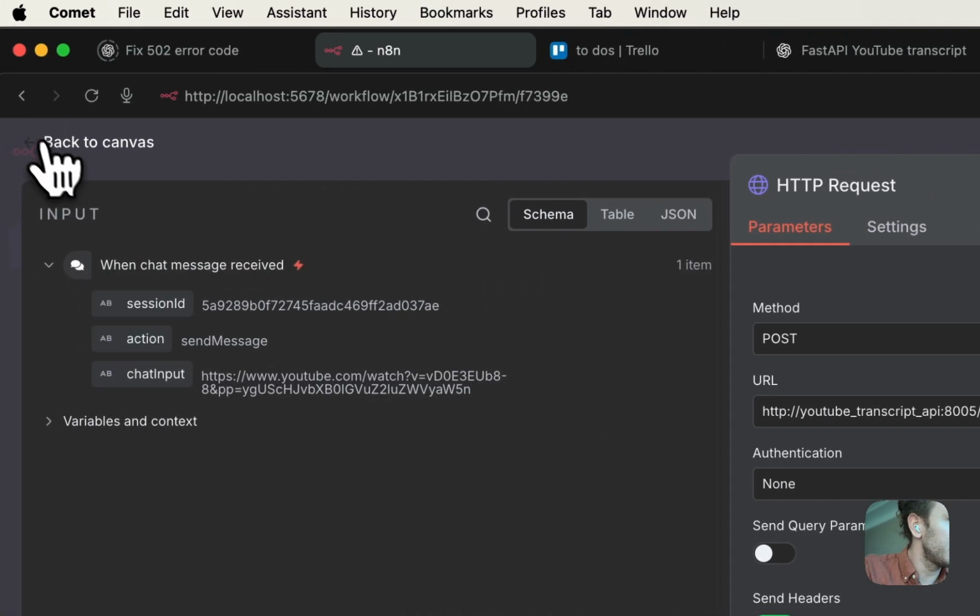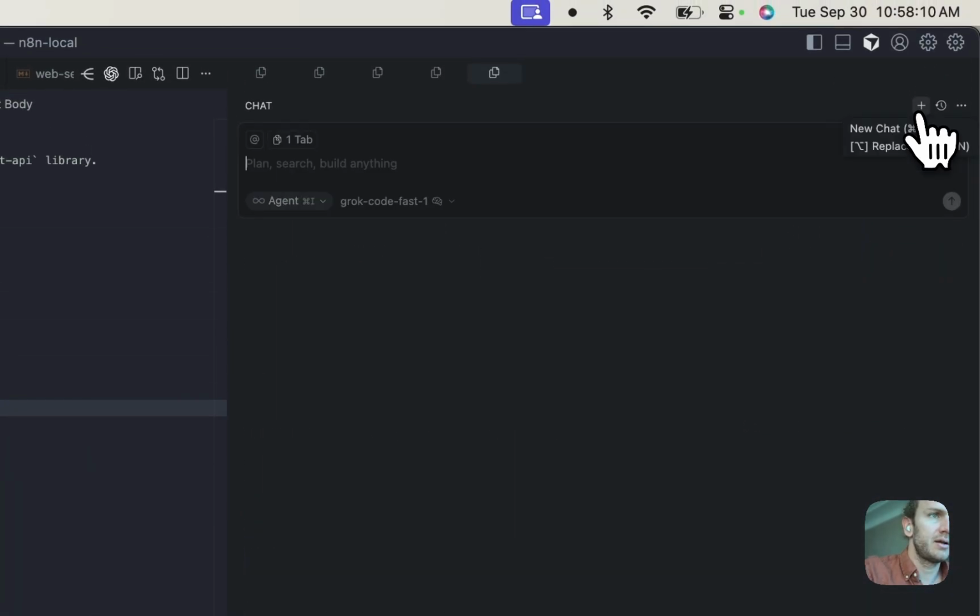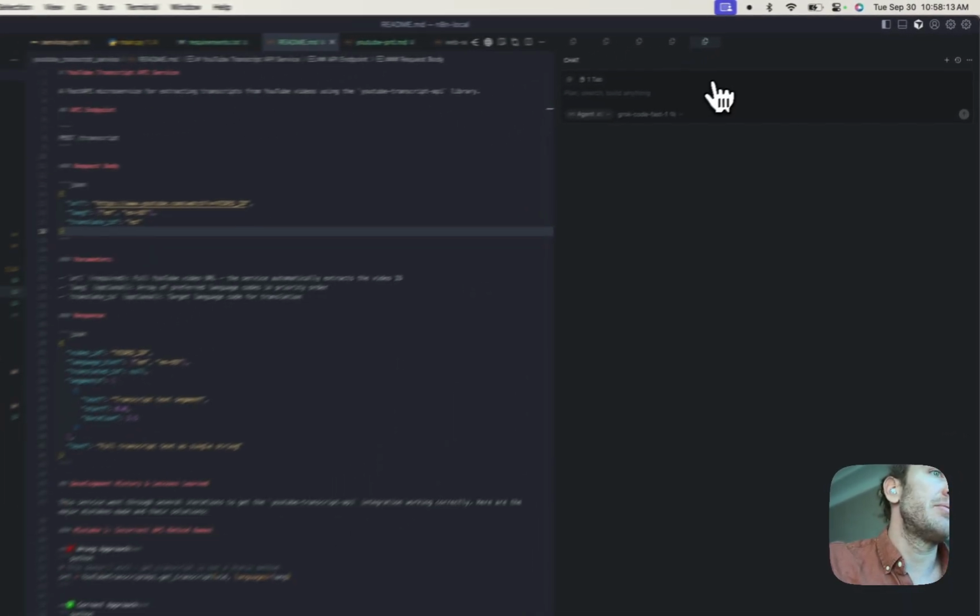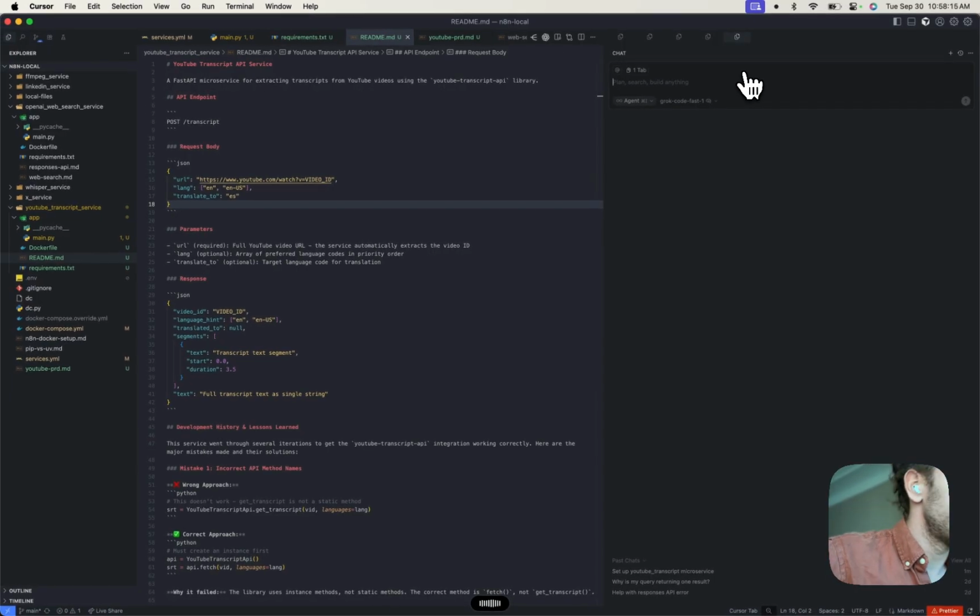Here's what I'm going to do because I'm lazy. I'm going to create a new chat. Take a look at the setup I have with n8n. I'm somehow calling the API, or I'm calling my backend incorrectly. So I want you to take a look at my Docker setup and tell me exactly how I need to be calling my backend. The goal is that I can use a chat input node where I just give it a YouTube URL, and then I make an HTTP request, which is a post to my Python backend, and it does the transcription and then sends it back to the n8n app.